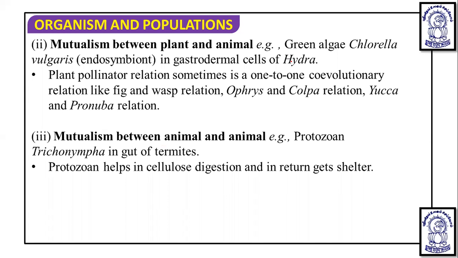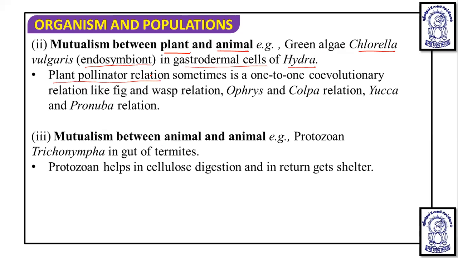Apart from this, for mutualism between plant and animal, we can take the example of the green alga Chlorella. Chlorella vulgaris is an endosymbiont found symbiotically associated in the gastrodermal cells of Hydra. This is a plant and animal symbiotic association. Another important example is the plant-pollinator relationship.